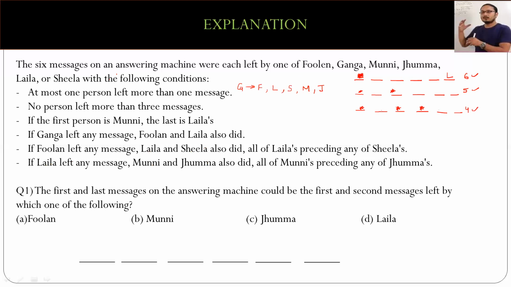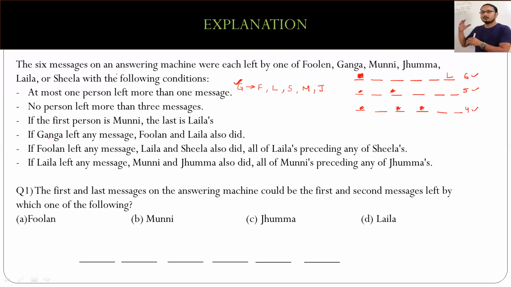So what happens in this case? If you see, if Ganga has left a message, the remaining 5 people will also leave a message. Is it okay? So it means that if I have to make a case wherein all the 6 people have given a message each, it has to be this first case that I've taken here, that Ganga has to leave a message, and by default everybody else will leave a message, right?